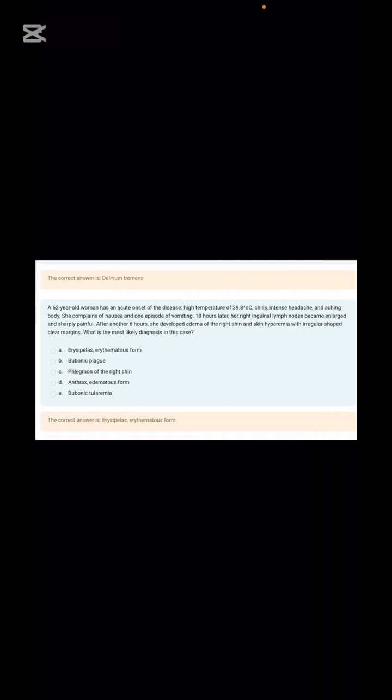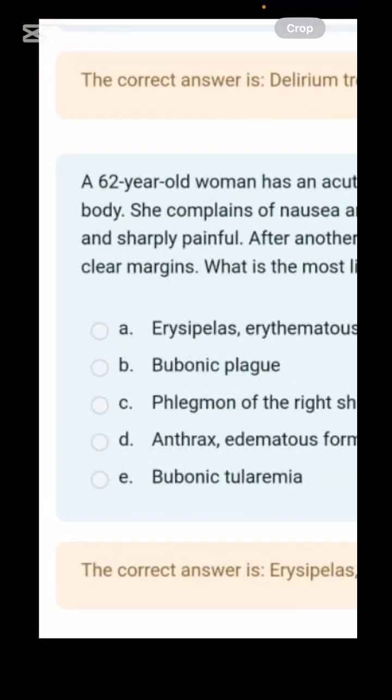Next is, sir, clear border, clear margins are given in the question. What will you mark? Erysipelas. And next is about the burn.